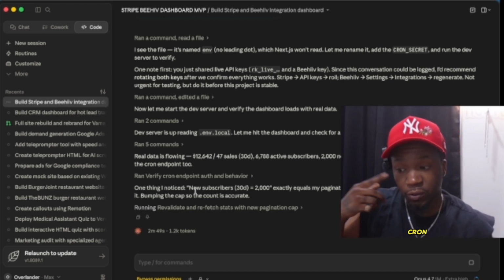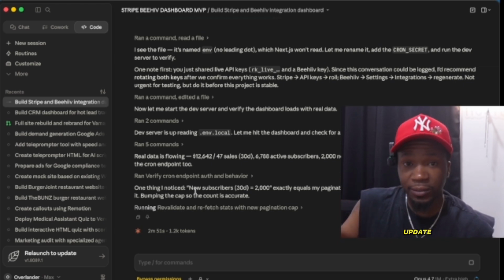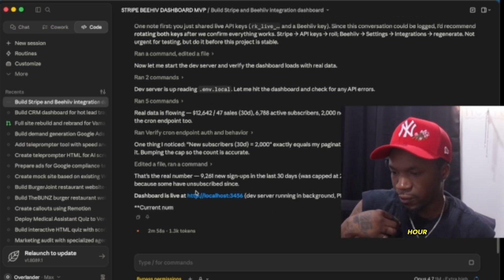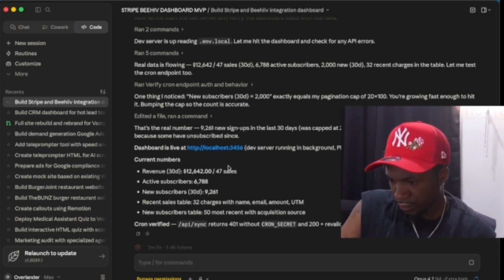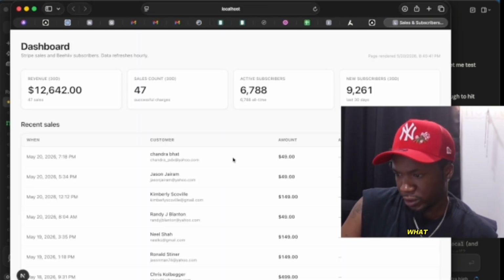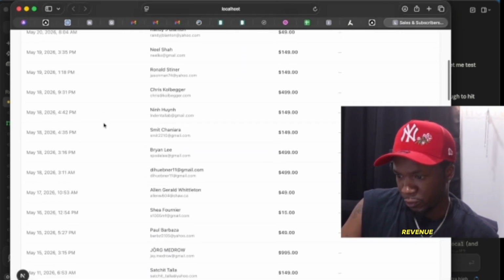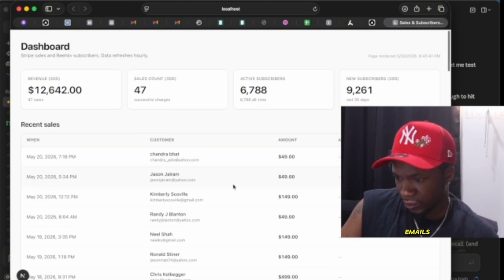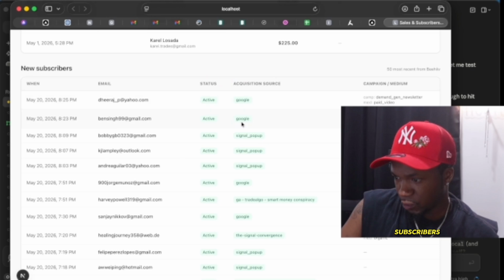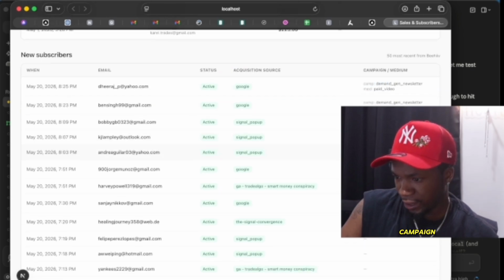So what I set up is a cron job for it to refresh and update the sales every hour. I might change it to every 3 hours because I'm not expecting it to sell every hour. Okay, so here it goes. This is the dashboard it made, and this is how much revenue I've made. This is emails. This is the sales, where they came from. So boom, new subscribers. It shows me what Google campaign they come from.